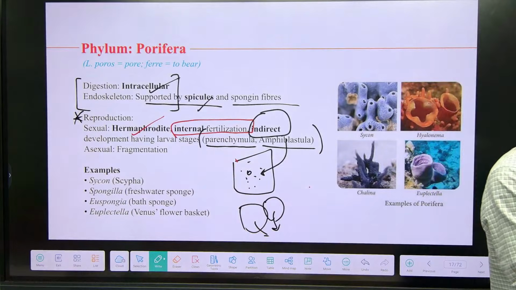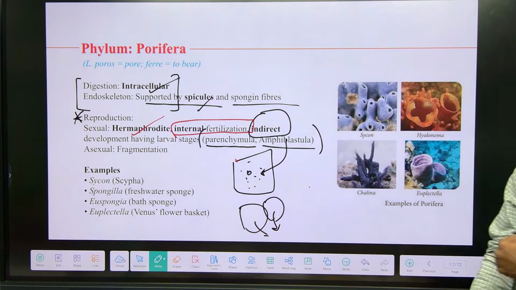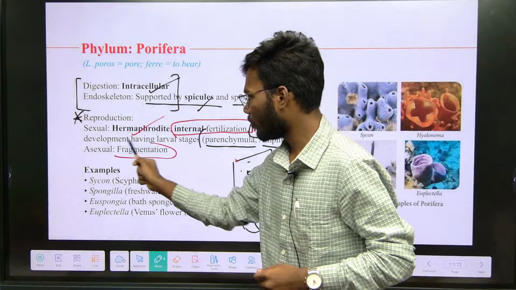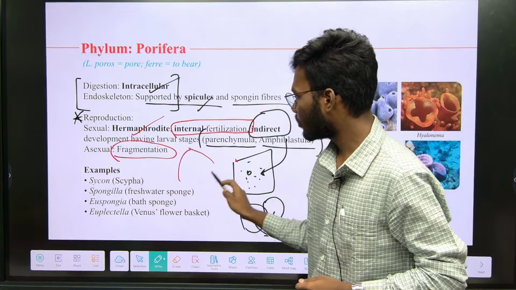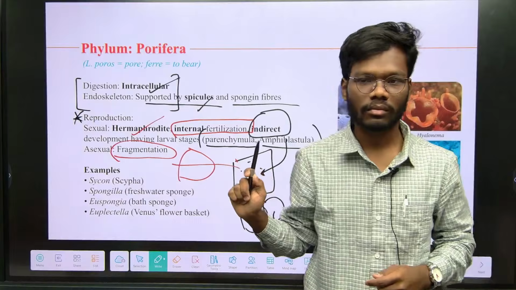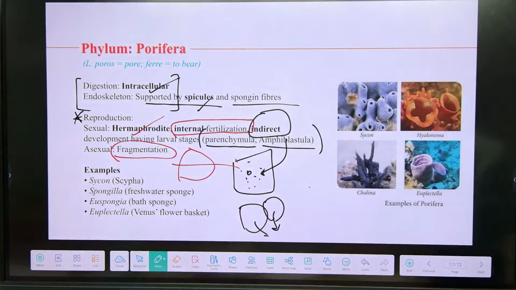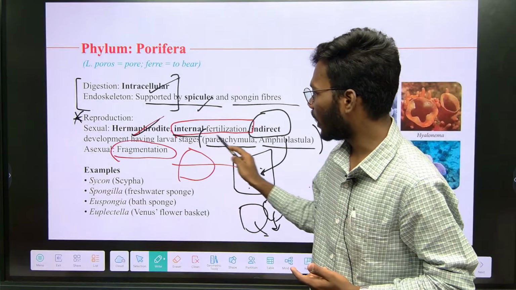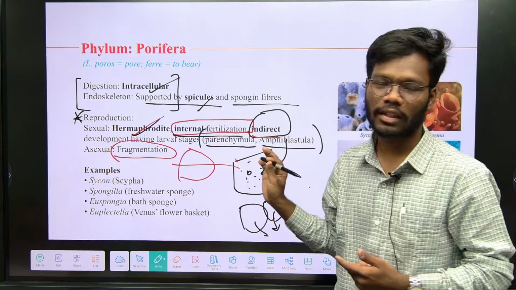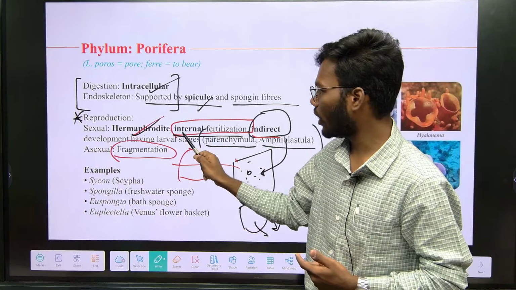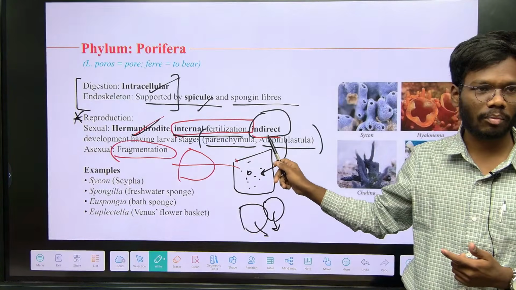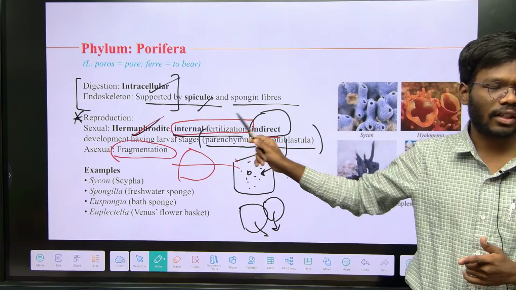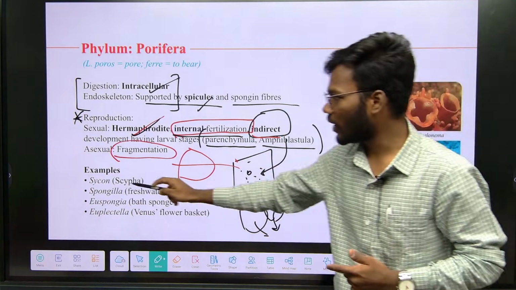It also reproduces asexually with the help of fragmentation. Fragmentation, you know, right? Chopping. With the help of fragmentation it also reproduces asexually. Sexually, it is hermaphrodite, with internal fertilization and indirect development. You all know, right? Internal fertilization, indirect development. So then the final one is examples.